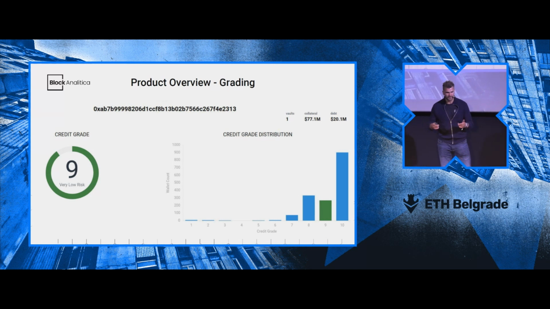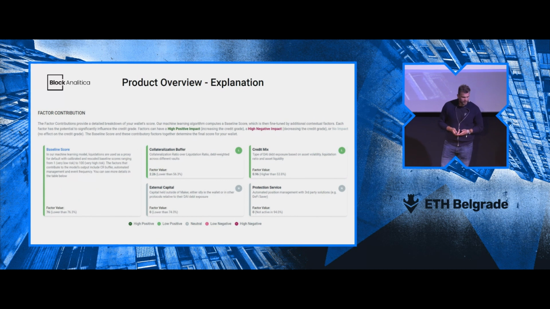Then we also have certain basic stats around the wallet in the Maker system, such as number of wallets, collateral, and debt. And we can, of course, also expand that to get an even more holistic view of the wallet inside of the system. And then we come to the most crucial component of all this methodology.